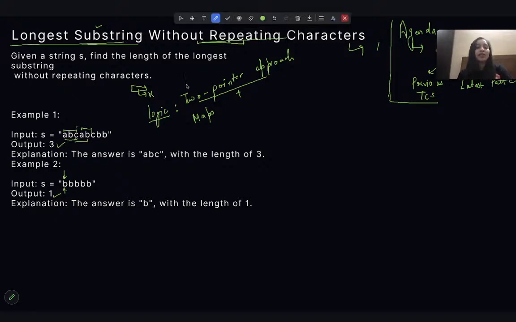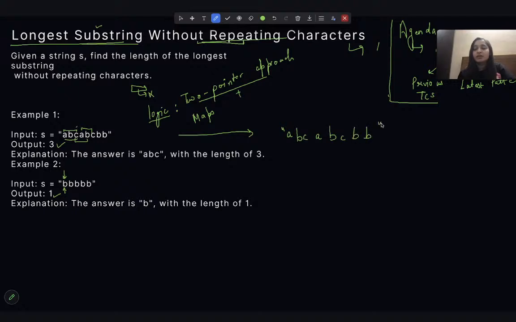So now I have said that a lot of substring and subarray questions can be solved with the two-pointer approach or with the help of maps. So let's see how we can break down the logic for this particular question. The string that we have is A, B, C, A, B, C, B.